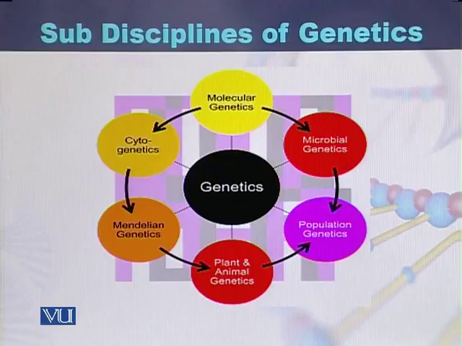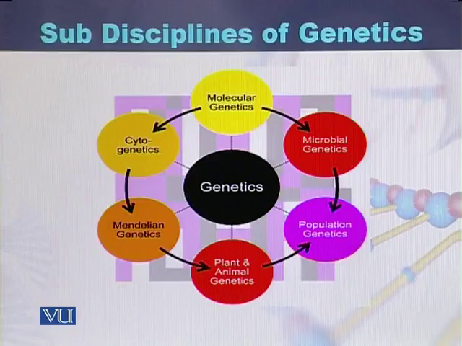In the case of Mendelian genetics, one studies all those laws that were developed by Gregor Mendel, the laws of heredity. That comes under the heading of Mendelian genetics. Plant and animal genetics: if we study the genetics of plants or the genetics of animals, then this subcategory of genetics is called plant and animal genetics.